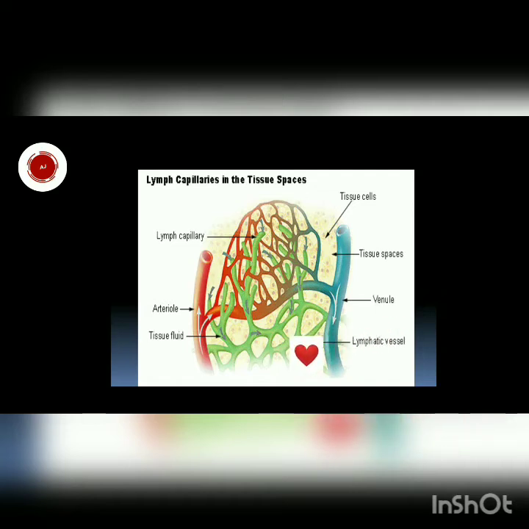Now we will see in detail what the characteristics of these lymph capillaries are and how they help to maintain the blood flow as well as the volume of blood, meaning how they help in taking out the liquid from the cells and return this liquid to the blood.